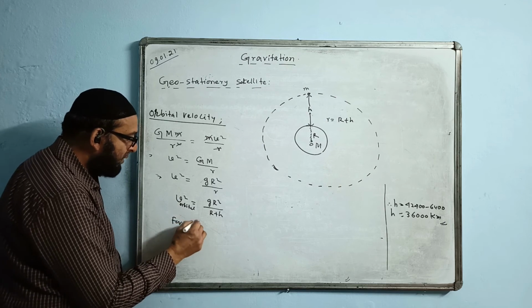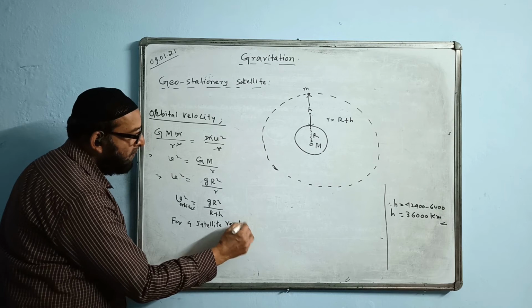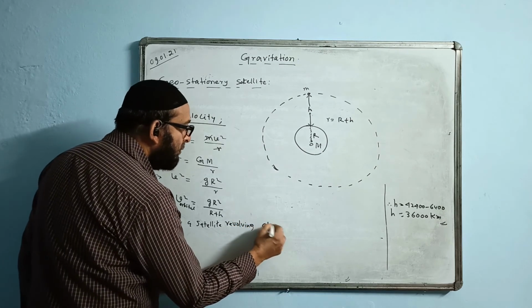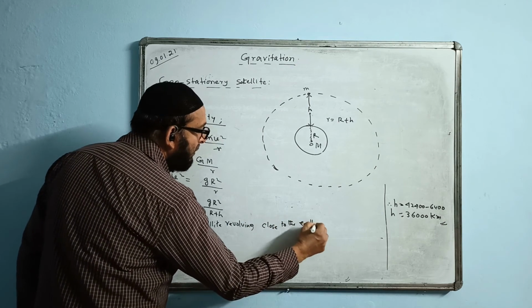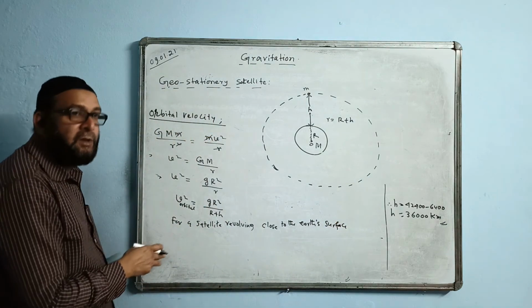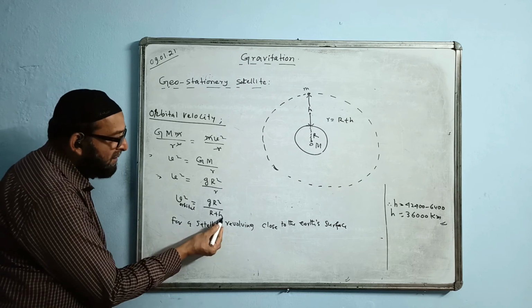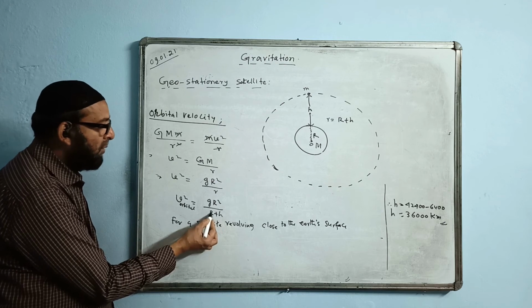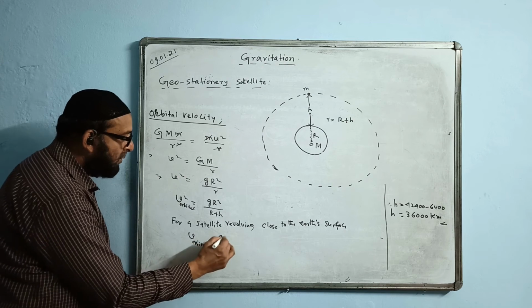For a satellite revolving close to the Earth's surface, that means when the satellite's height is very close to the surface of the Earth, that means this h is too small with respect to R. That is, h we can consider 0 with respect to R. Then the formula will become like this. v orbital value will become gR square.